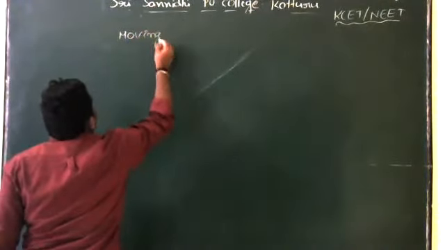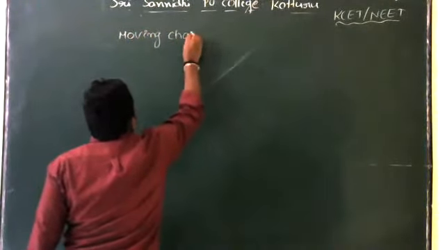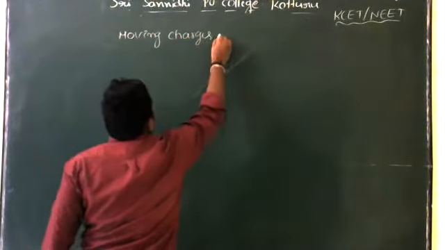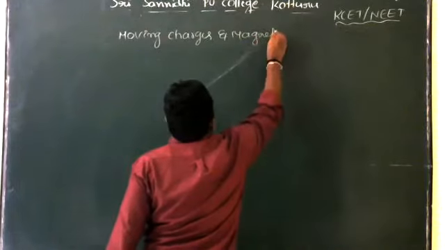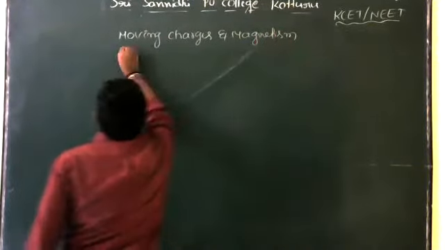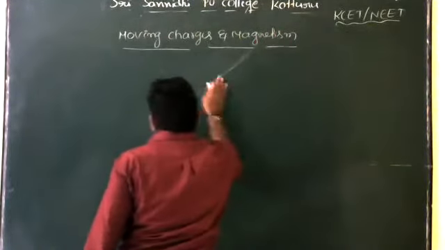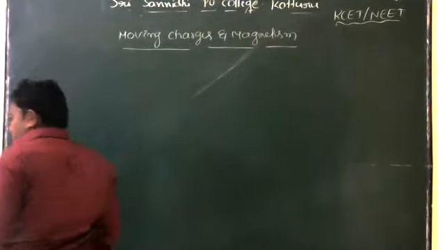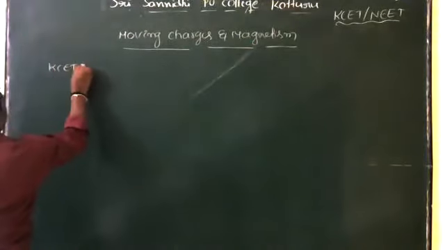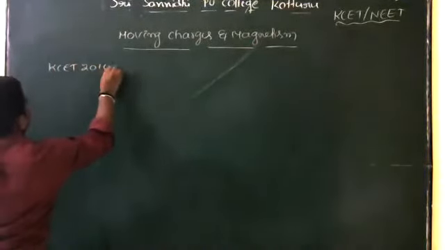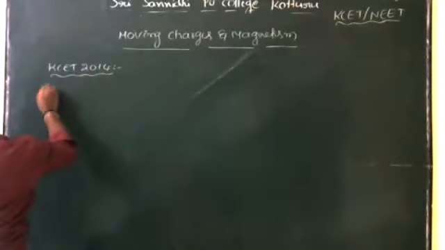So, moving charges and magnetism. So here, we shall discuss the first question in this chapter. So KCP concept. So first question.